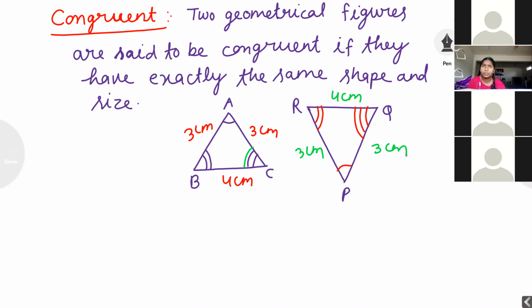Now students, you are observing angle A. Angle A means only one arc is there. Angle A is covering angle P, only one arc. Angle B is covering angle R. Angle C is covering angle Q. Now you understood the importance of one arc, two arc, and three arc. Angle A, with one arc, is covering angle P. Two arc is covering angle R, and three arc is covering angle Q.